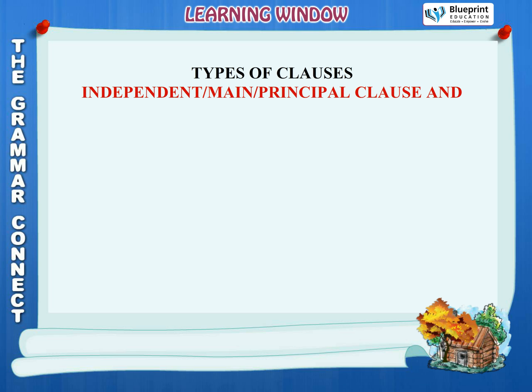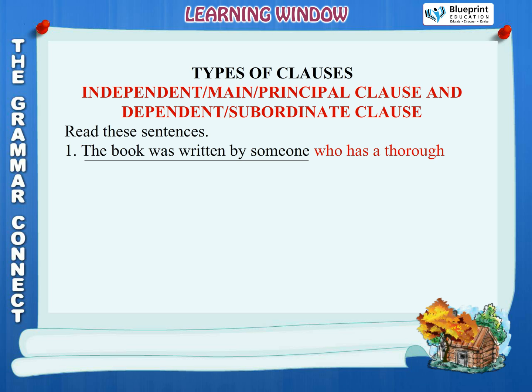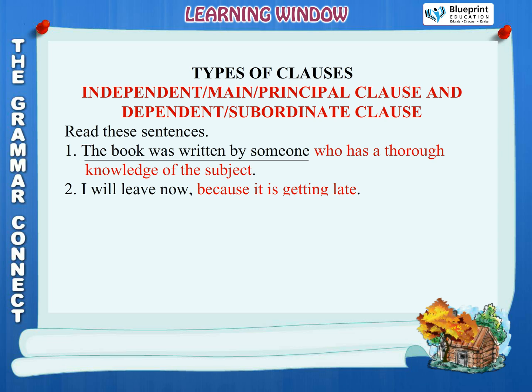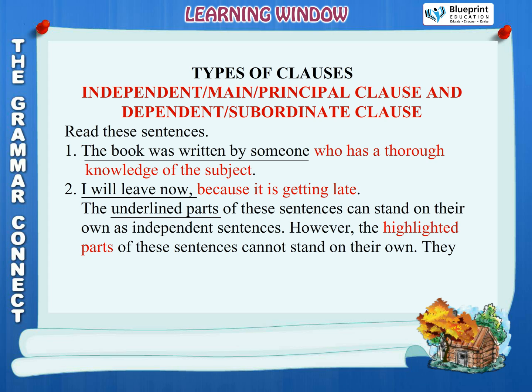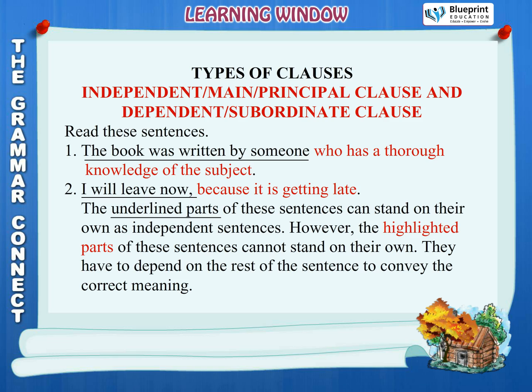Types of clauses: independent, main, principal clause, and dependent, subordinate clause. Read these sentences. 1. The book was written by someone who has a thorough knowledge of the subject. 2. I will leave now because it is getting late. The underlined parts of these sentences can stand on their own as independent sentences. However, the highlighted parts of these sentences cannot stand on their own. They have to depend on the rest of the sentence to convey the correct meaning.